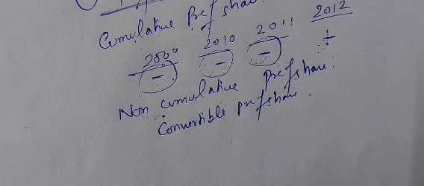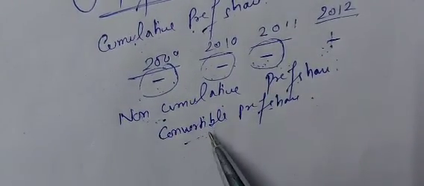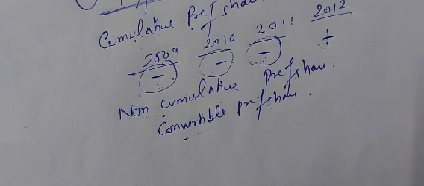So convertible preference shares. Now what are convertible preference shares? Either mandatorily or optionally, or fully or partially, they get converted into equity shares. These are hybrid instruments. These fall under the category of hybrid instruments. So mandatorily or optionally, or fully or partially, will get converted into equity shares.